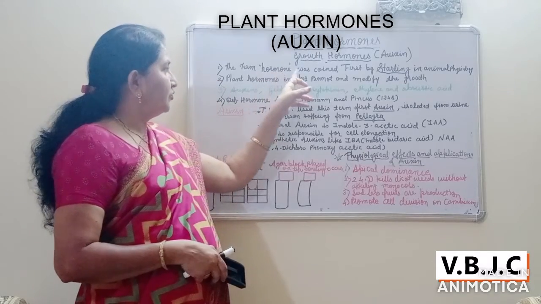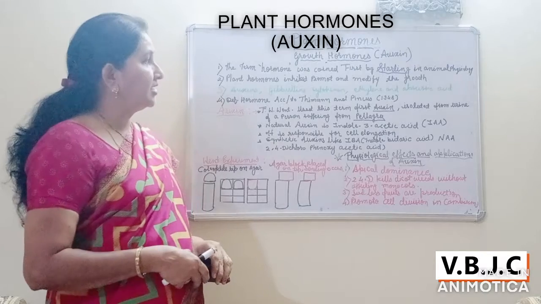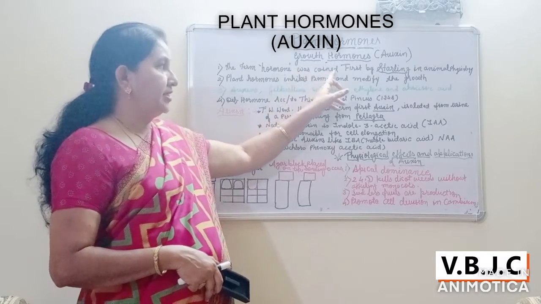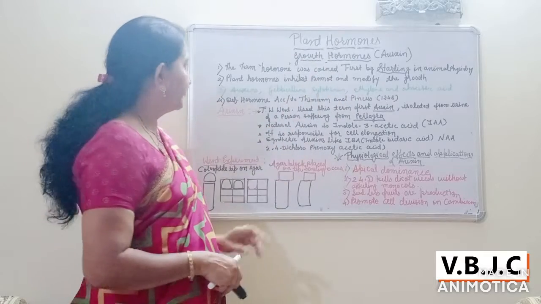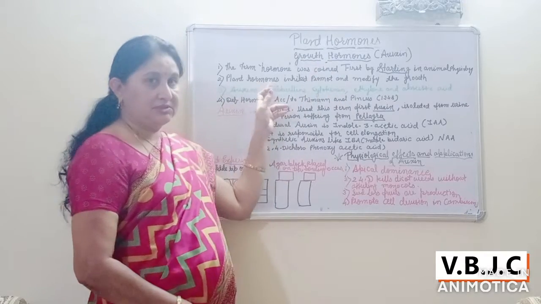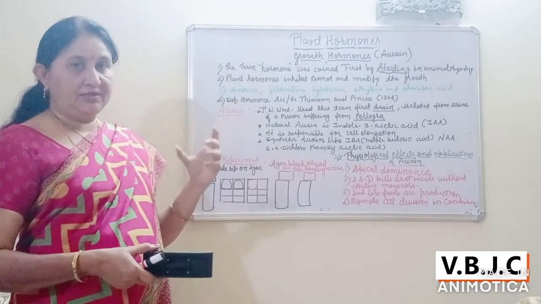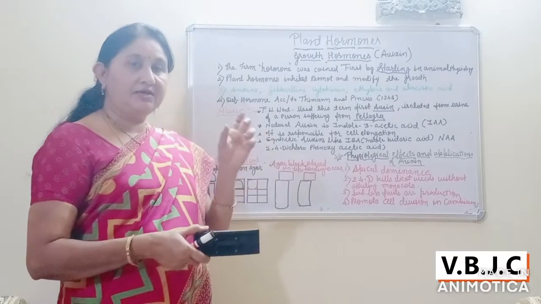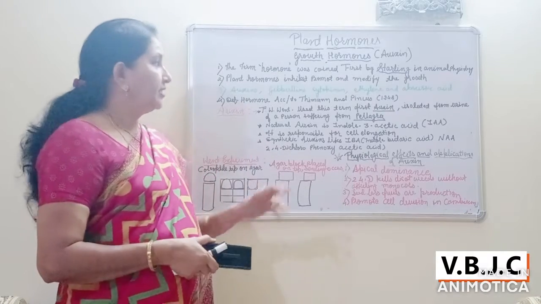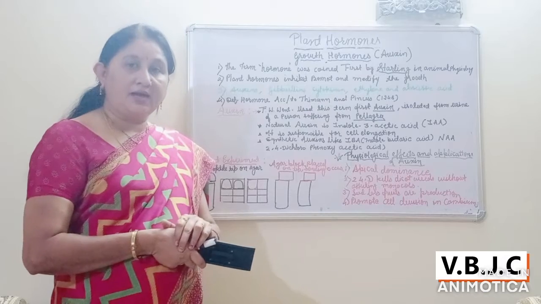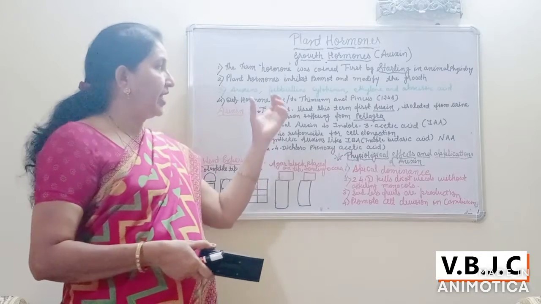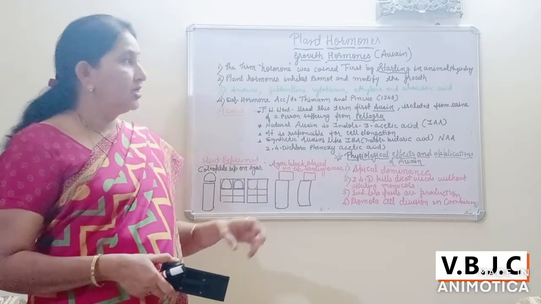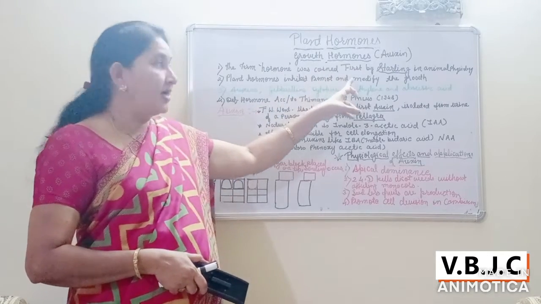this term hormone was coined first by Starling in animal physiology. Now the plant hormones are some factors which influence the plant growth. The factor which influences the plant growth is also called a hormone. That is, the factor which influences the growth of the plant is known as a hormone.